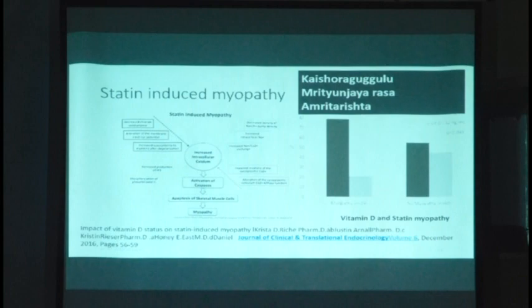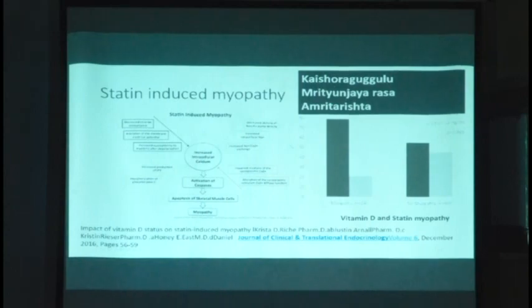So my treatment for the rheumatoid pathology as well as the statin-induced myopathy is the same, Kaishara Gugul Mrutyunjaya Amritarishta. And as far as I remember, I have not failed in any of the prescription of that in case of statin-induced myopathies. My internees or my students who are in the OPD are always fed up with writing this Kaishara Mrutyunjaya Amritarishta. They think of having a seal and then press it. The reason is that that's a very frequent prescription which I prescribe.